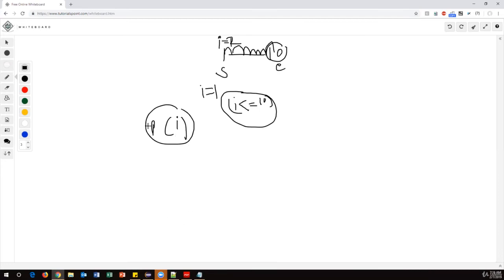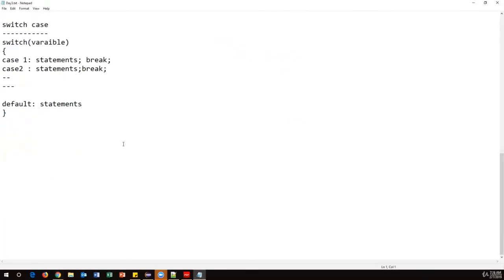Let's see how we can do this by using looping statements. In Java, we have 3 types of loops available. One is the while loop, the other one is the do while loop, and the other one is the for loop. These are the 3 looping statements available. Now let's see how we can use them. The first one is the while loop. The syntax of the while loop is this: while, we have to put the condition.